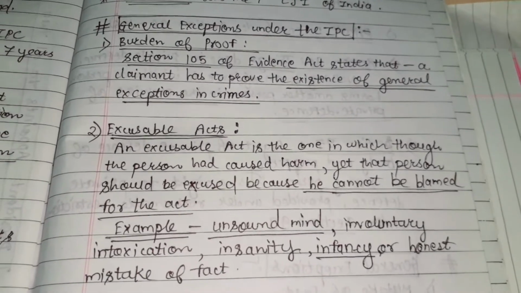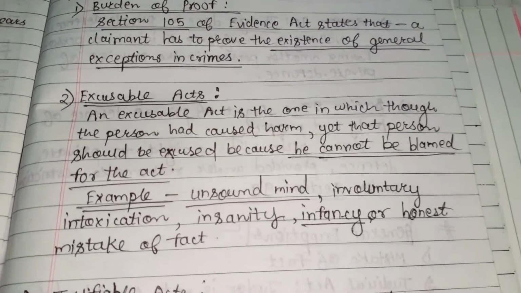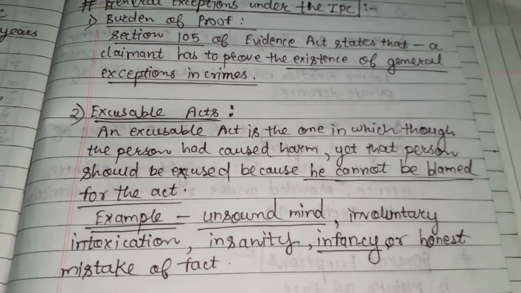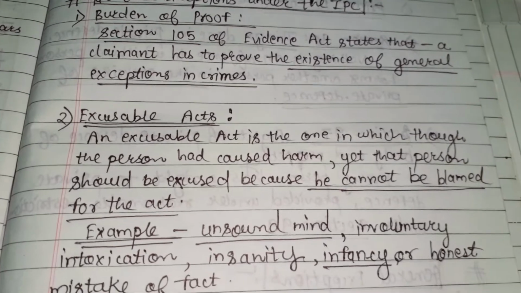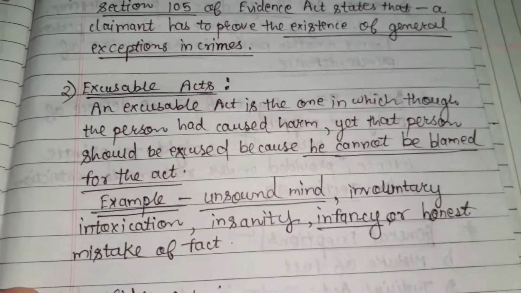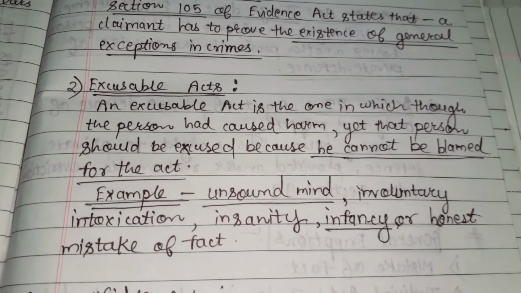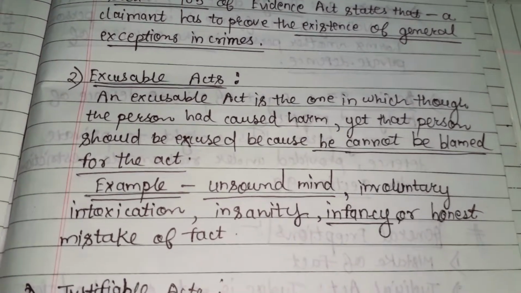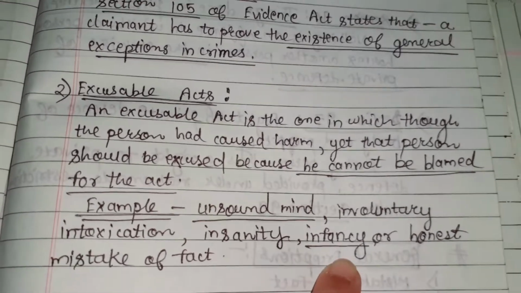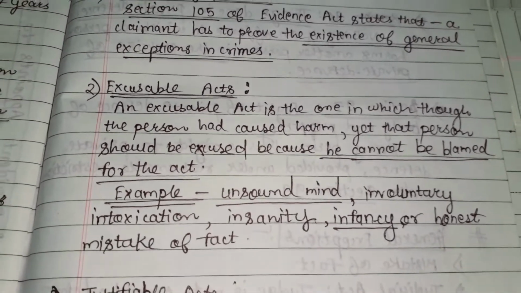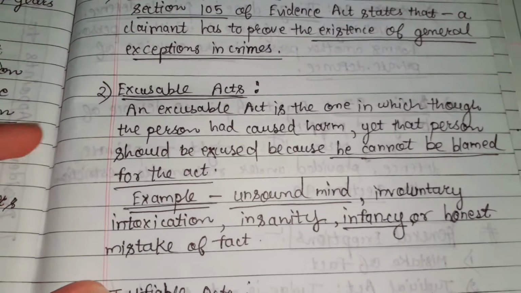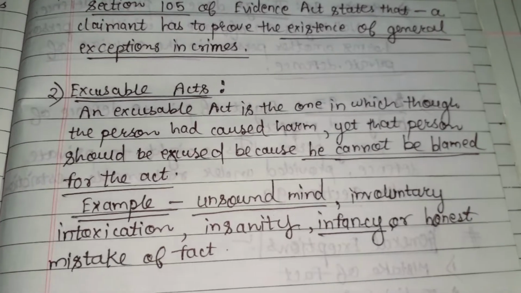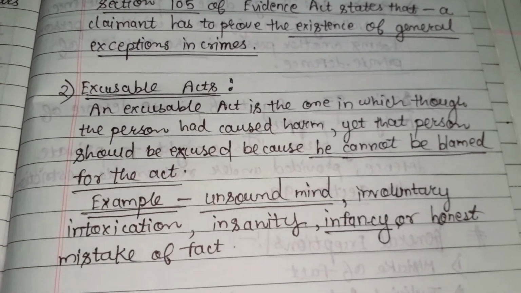Second is the general exception, that is the excusable act. An excusable act is one in which, though the person has caused harm, yet that person should be excused because he cannot be blamed for the act. That means if that person is of unsound mind, or involuntary intoxication, or in the case of insanity, or infancy, or mistake of fact. In all these cases, if the person has committed the crime, then he is excused because he has not deliberately done that act.